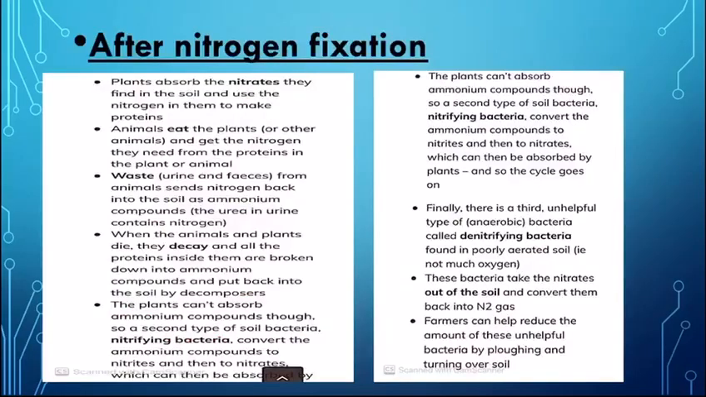When animals eat plants, they get their nitrogen in the form of protein. When animals die, the bacteria and fungi decompose these dead matters, as we have discussed before, and the protein is broken down to ammonium ions, and the nitrifying bacteria turn these ions into nitrates.